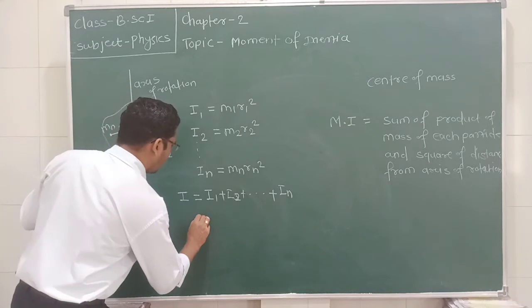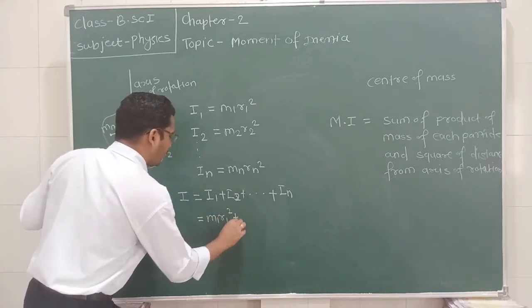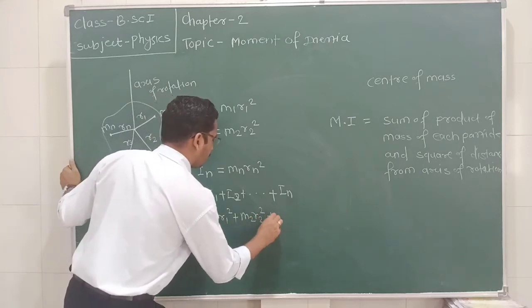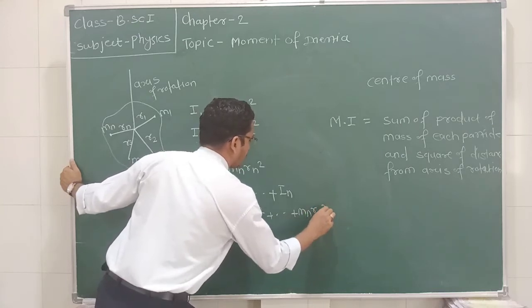Okay, so we can write here I is equal to m1 r1 square plus m2 r2 square plus up to mn rn square.